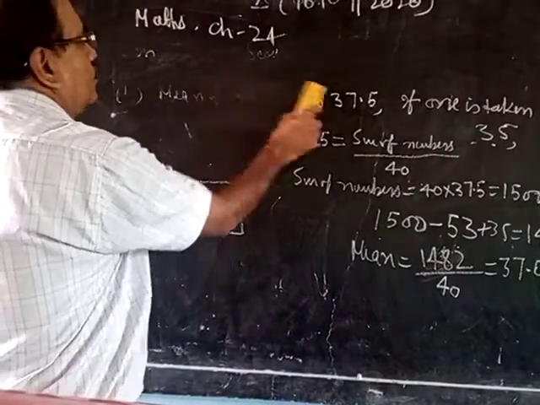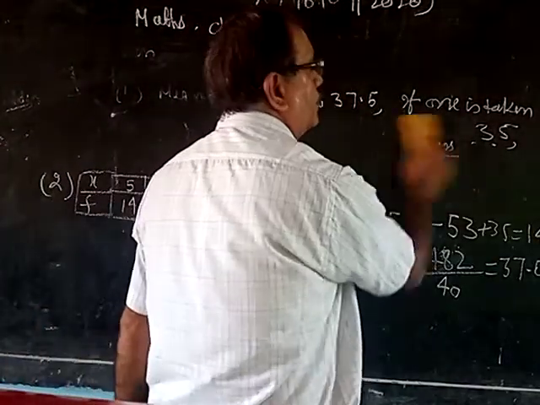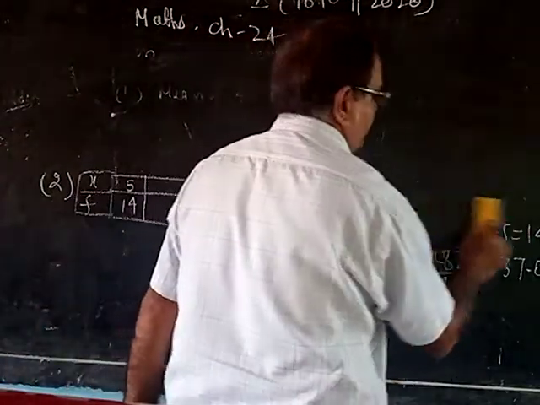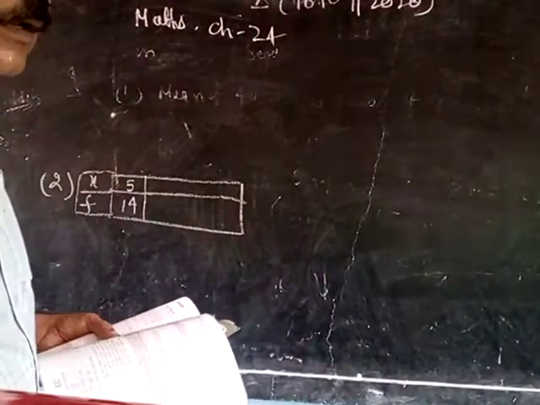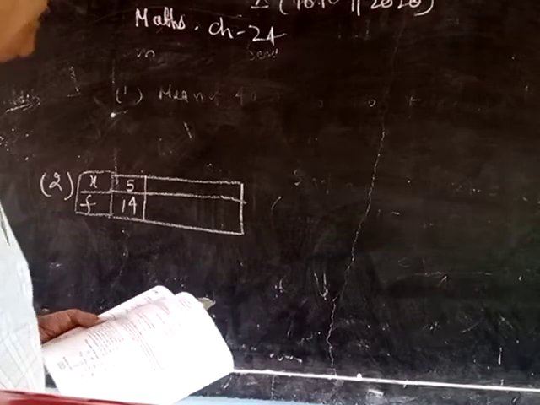Now come to different types of questions which you have not studied in previous classes. First, in this question you have to find the mean.